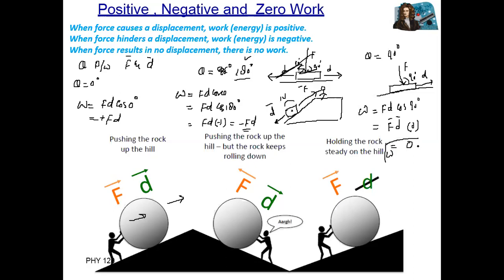There are three different cases of work: positive work, negative work, and zero work. Again, positive work when the angle between force and displacement is 0. Negative work when the angle between force and displacement is 180 degrees. Zero work when the angle between force and displacement is 90 degrees.